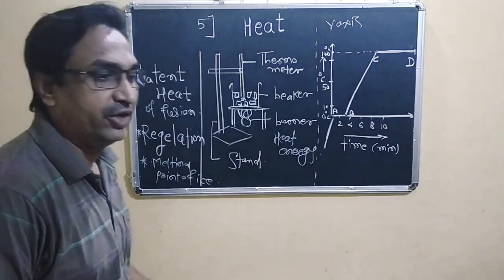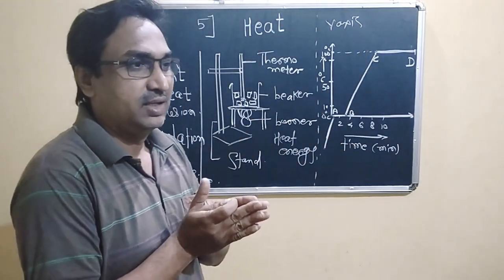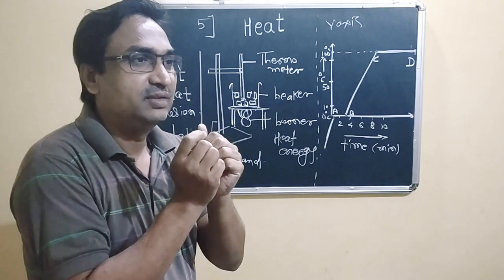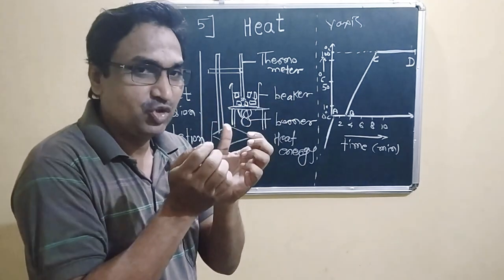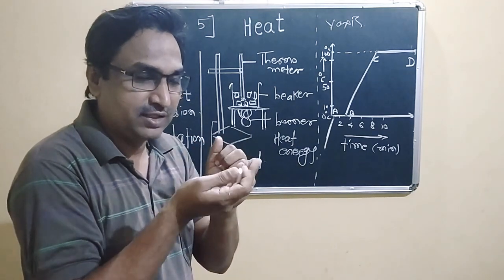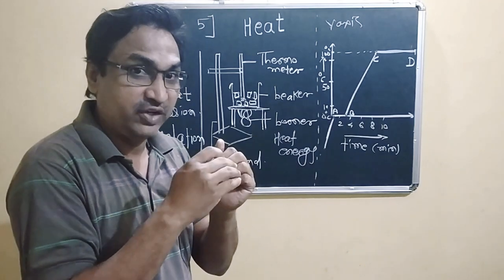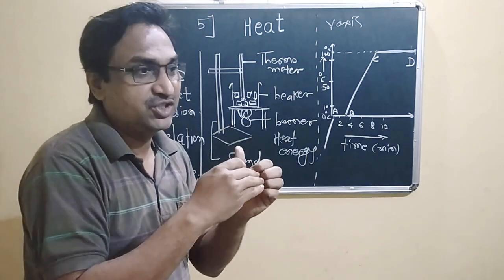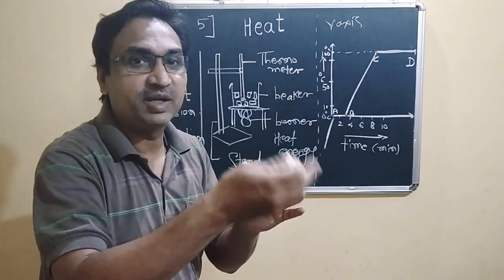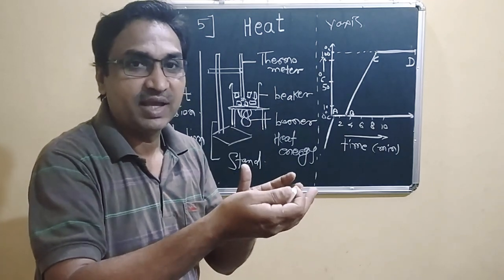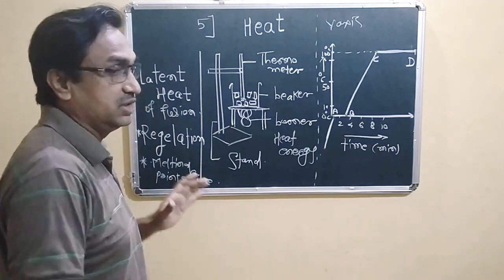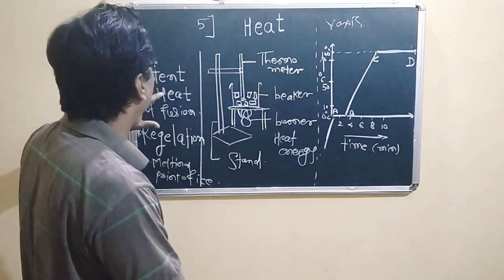Latent heat of fusion is the energy. Latent heat of fusion means the amount of heat that the ice cube absorbs, and this heat is utilized for the transition from solid phase to liquid phase, solid state to liquid state. It is the amount of energy utilized, the work done to break up this bond, to weaken the strength. This type of energy is called latent heat of fusion.